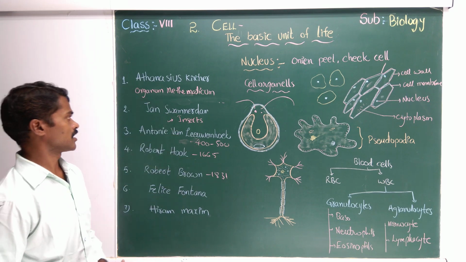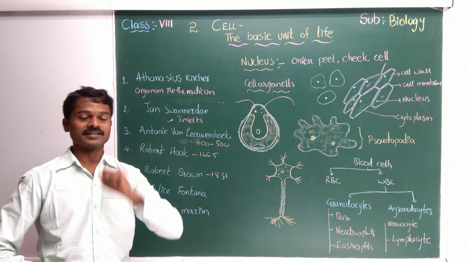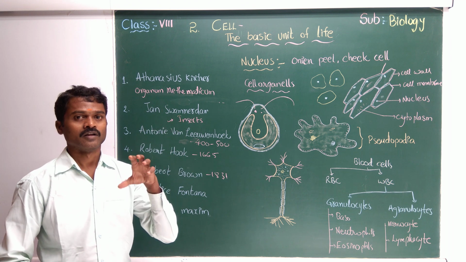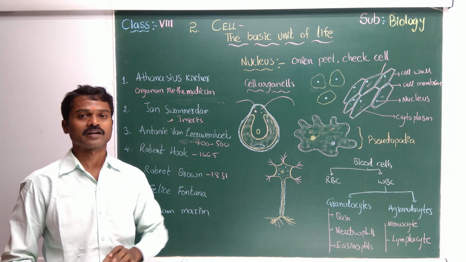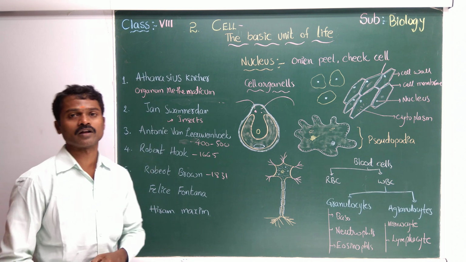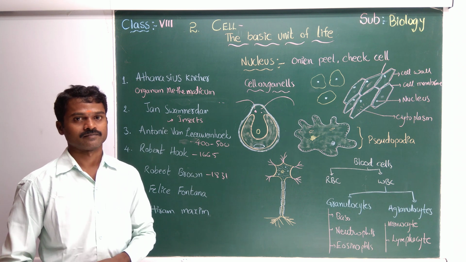Now, John Swammerdam. He studied insects. He is also one of the people who participated in discovering the RBC, red blood cells. He also observed it. Now comes Antony van Leeuwenhoek, father of microbiology.